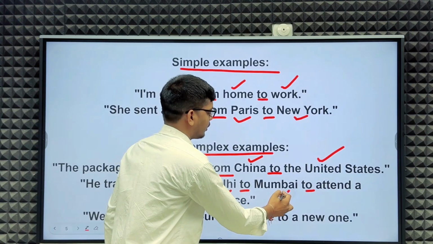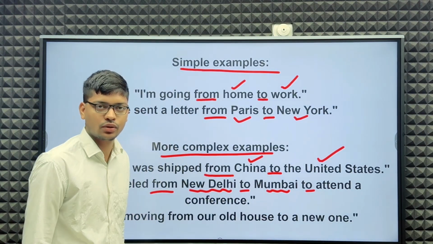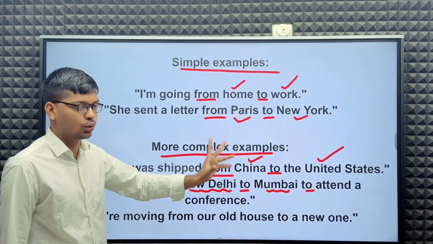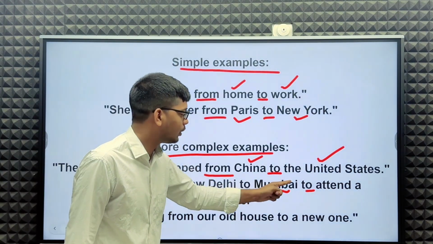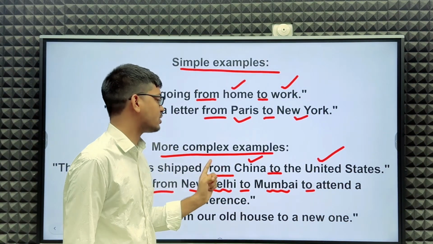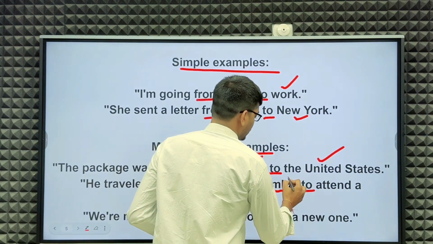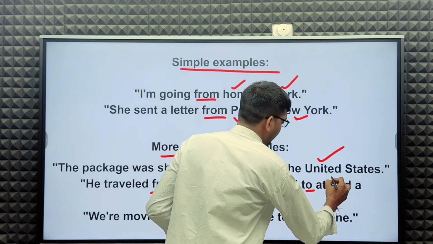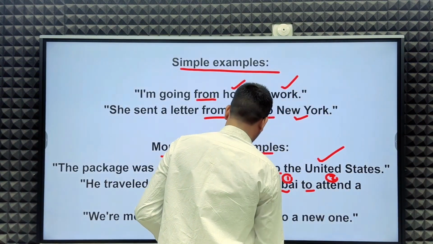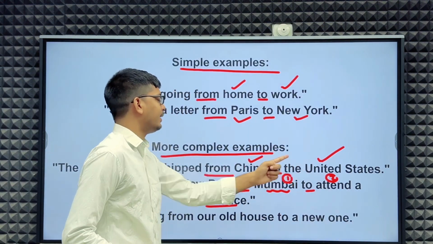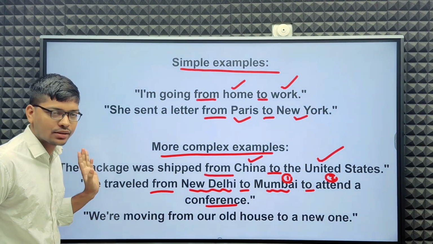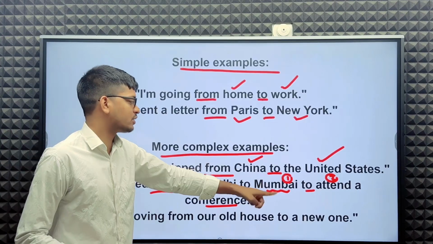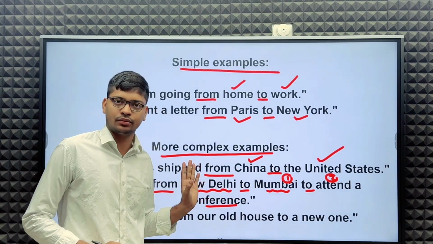Mumbai is a target or purpose. So we have to use "to". And to attend a conference. This is the next purpose. First purpose is Mumbai, second purpose is the conference.